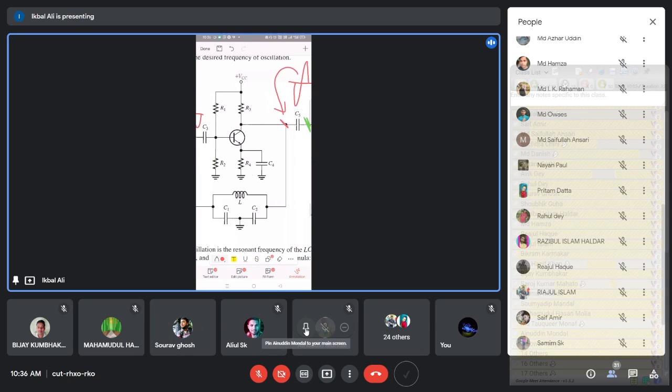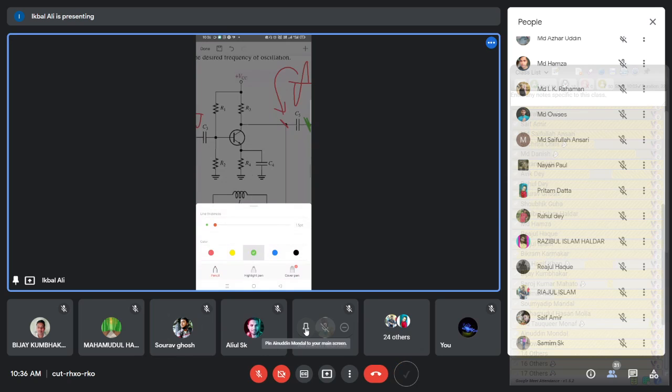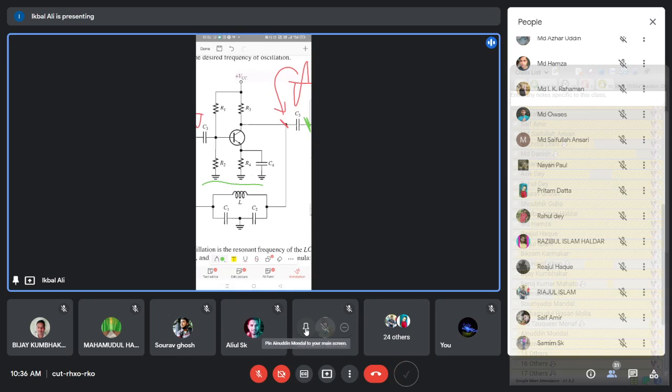Okay. And now you have this feedback network. This is the feedback network. Now the input of the feedback network is connected through this line to the output of the amplifier.